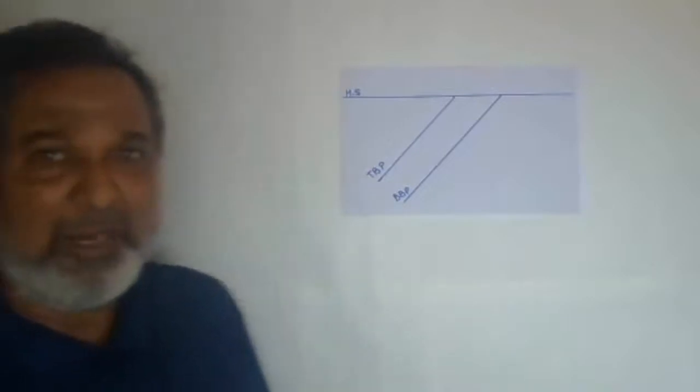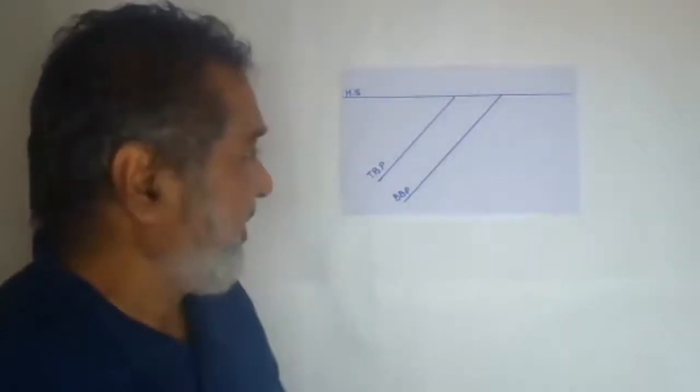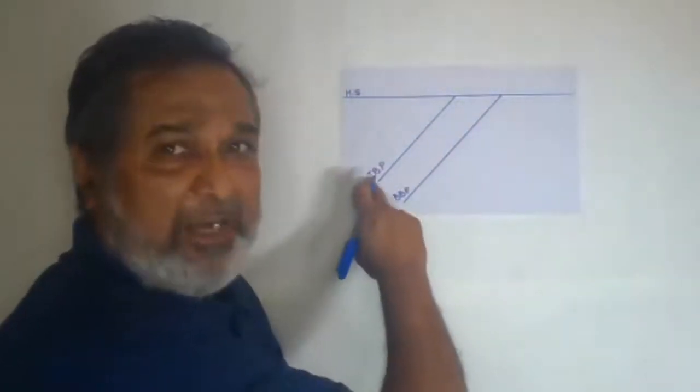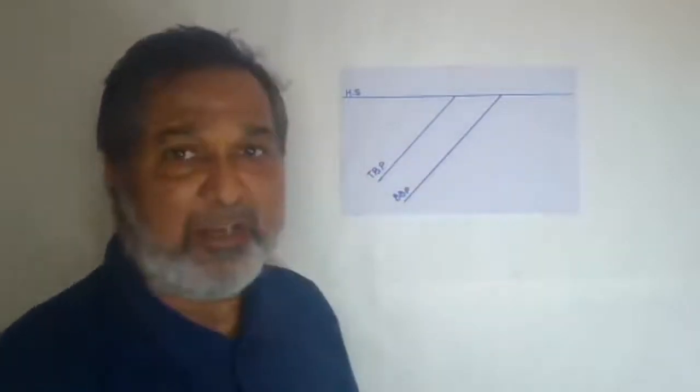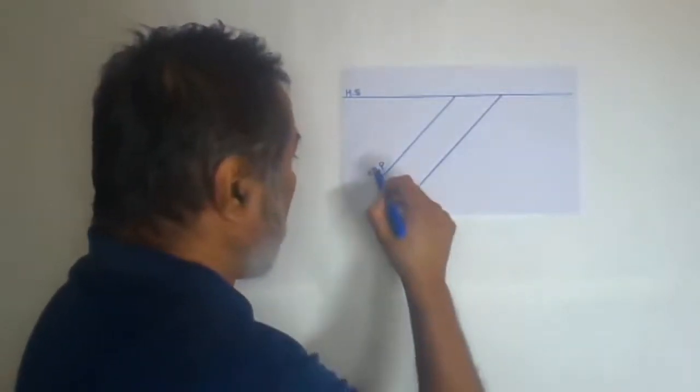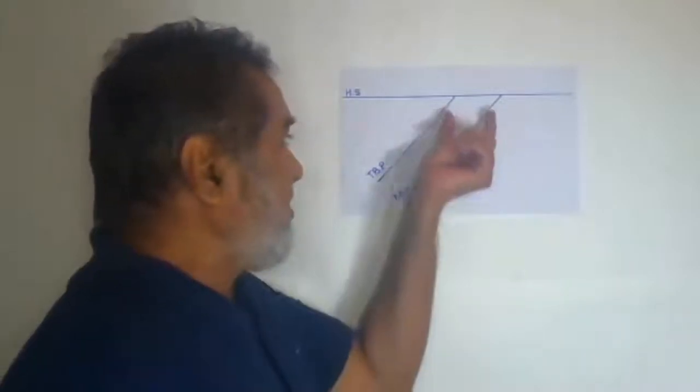Now in this inclined bed, yes, here we have drawn the top bedding plane and the bottom bedding plane. So here we have the top bedding plane and the bottom bedding plane. This will become the bed.